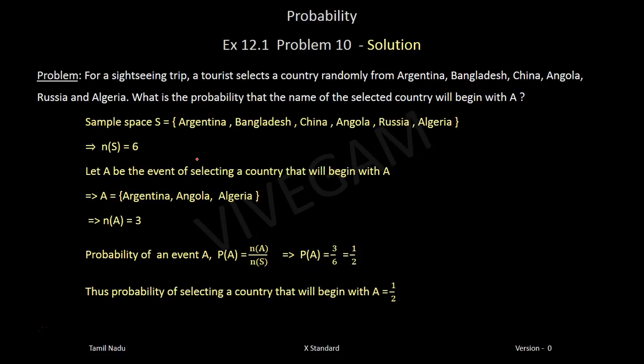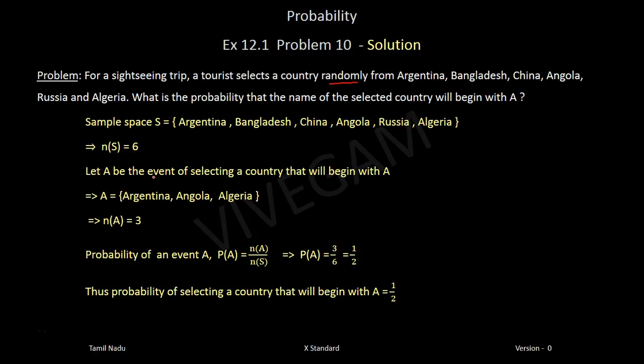The first step in all these cases is the sample space. So, what is our sample space? What are all the possible ways a country can be selected? Because they say it is selected randomly, any of these are equally possible as an outcome. So, let's list all the countries: Argentina, Bangladesh, China, Angola, Russia, and Algeria. How many are there? Altogether 6. So, n of S is 6.